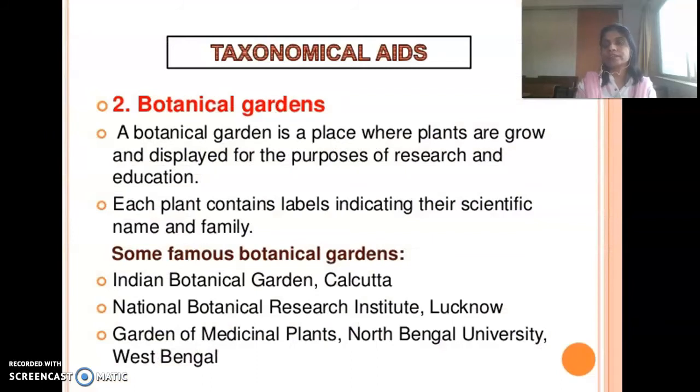Now, the second taxonomical aid we are going to discuss is the botanical garden. You all know that a botanical garden is a place where different plant specimens from different parts of the world are collected and grown in a scientific manner for study and research purposes. These are called botanical gardens. The famous botanical gardens in India are the Indian Botanical Garden, Calcutta, National Botanical Research Institute, Lucknow, and the Garden of Medicinal Plants, North Bengal University, West Bengal. A worldwide famous garden is the Royal Botanical Garden at New England.